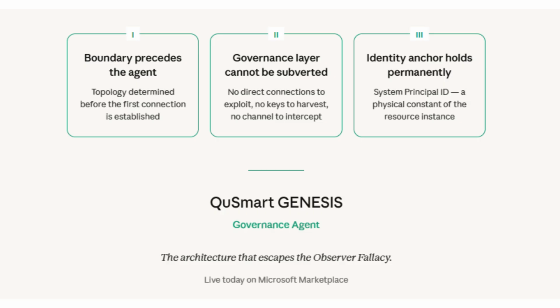Architecture summary. Boundary precedes the agent. Topology is determined before activation. Governance layer cannot be subverted. No direct connections to exploit. No keys to harvest. Identity anchor holds permanently. System principal ID, a physical constant of the resource instance, holds the boundary permanently.